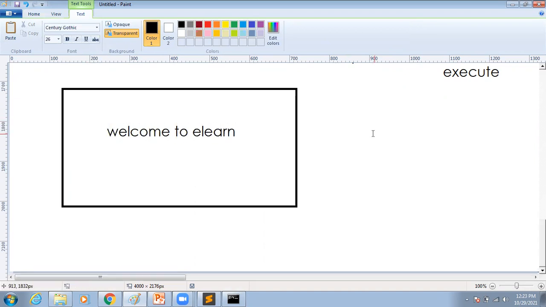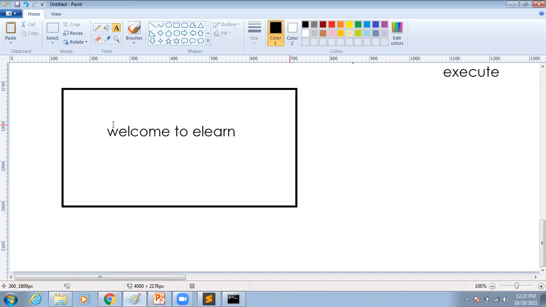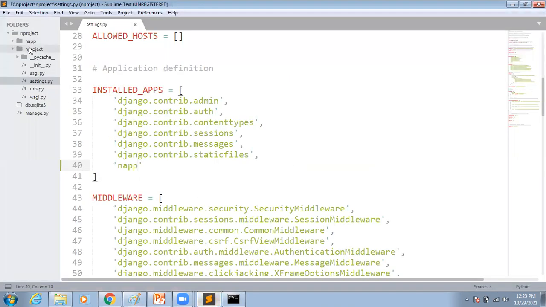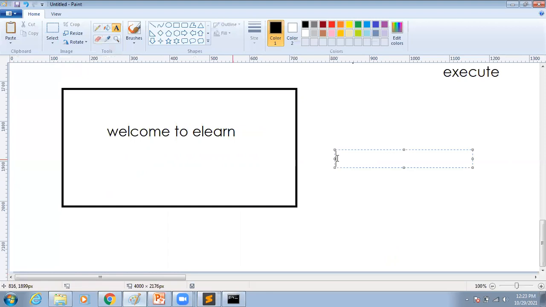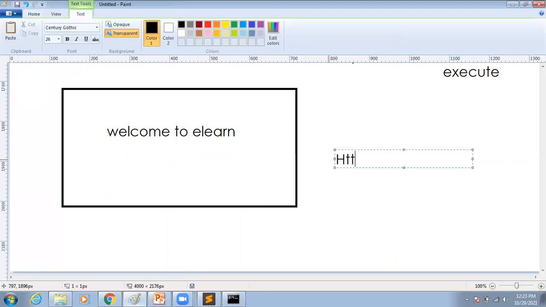So for this, I have to write some code into my views.py only. In views.py, where is it available? In your application level only, go to views.py. Here you can see they are showing "create your views here". So whenever you want to display any message to the front end, like a visitor, compulsorily we have to import the module called HttpResponse.